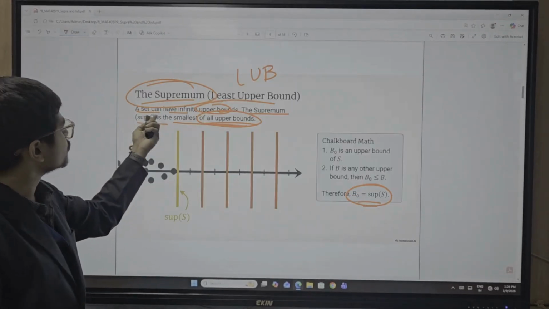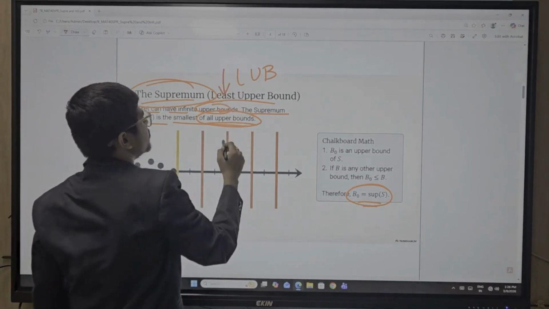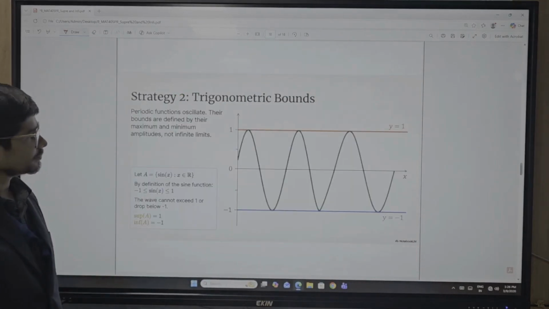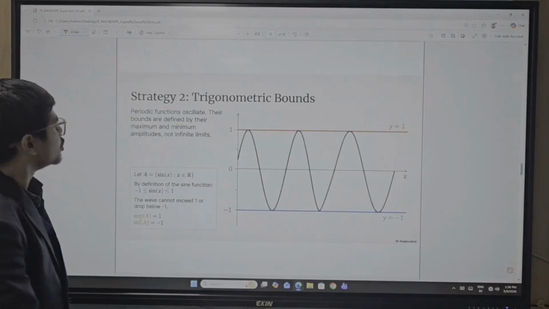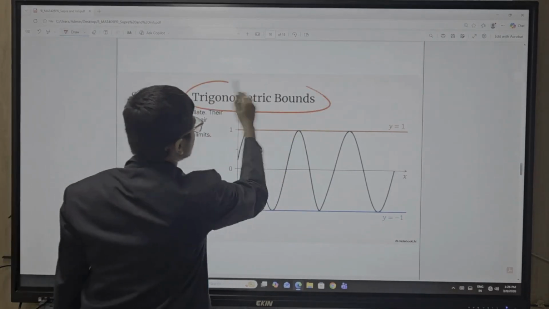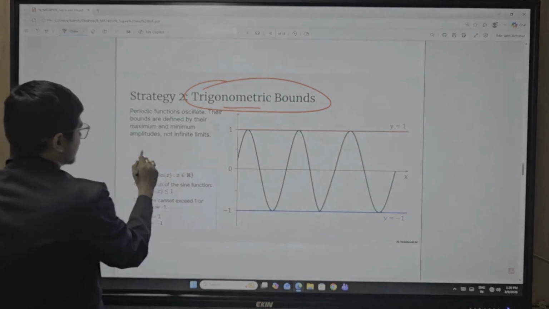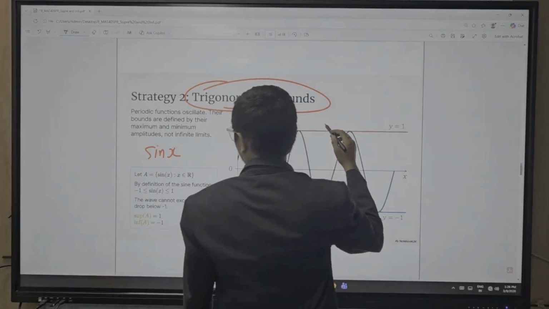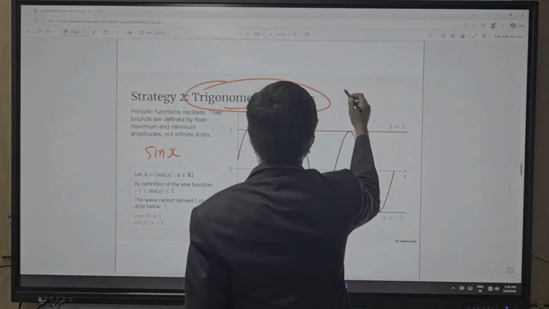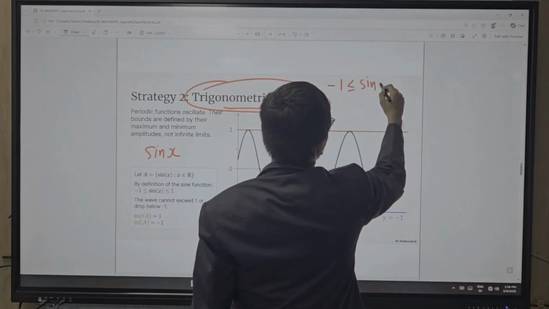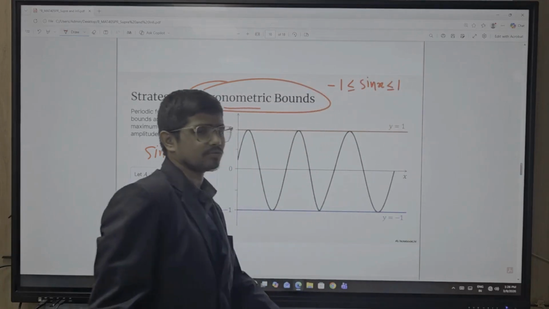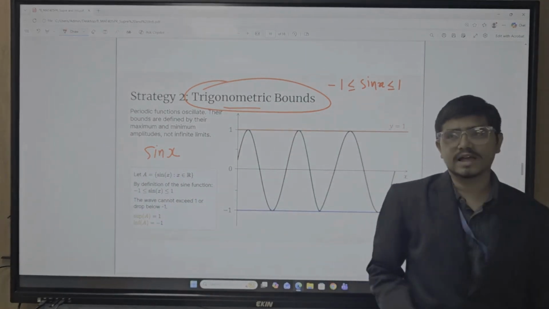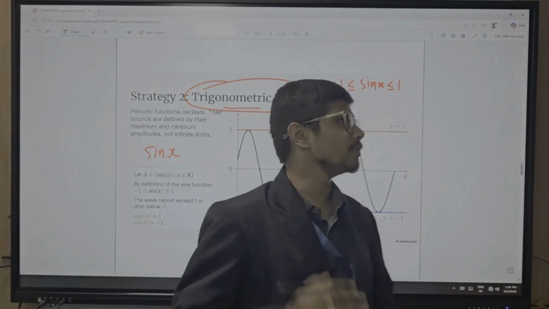Okay, so what is a supremum? Supremum means LUB. What is the infimum? Infimum is GLB. So now the strategy, trigonometric bounds. For example, sin x. Let's understand that. We know that the range of sin x is minus 1 to 1.